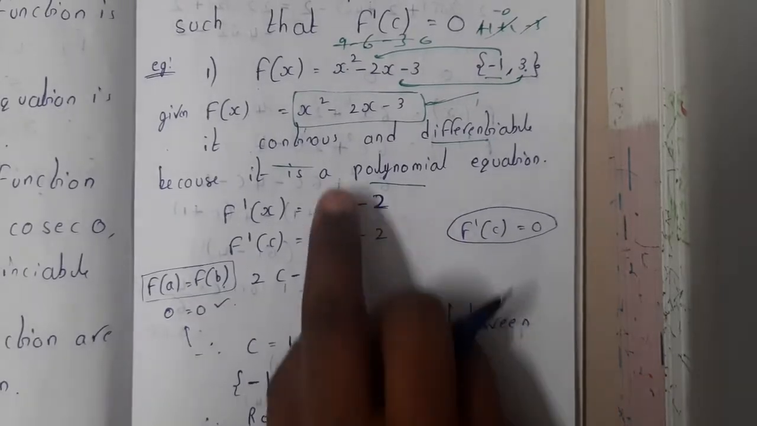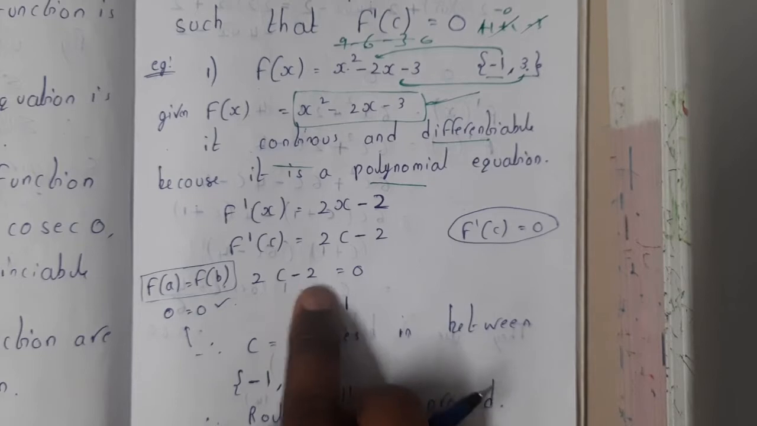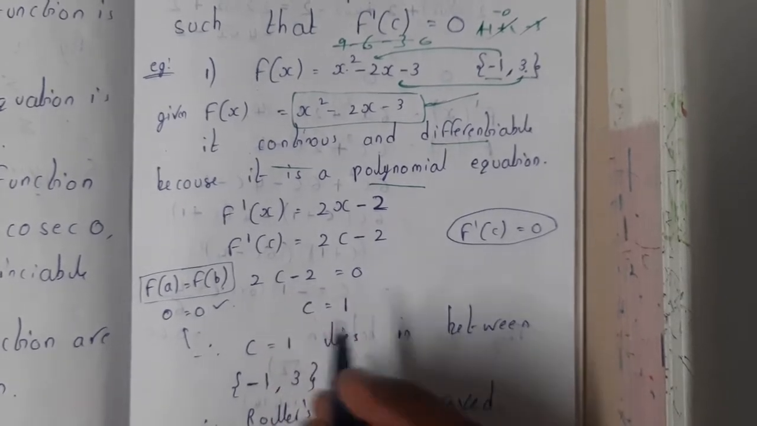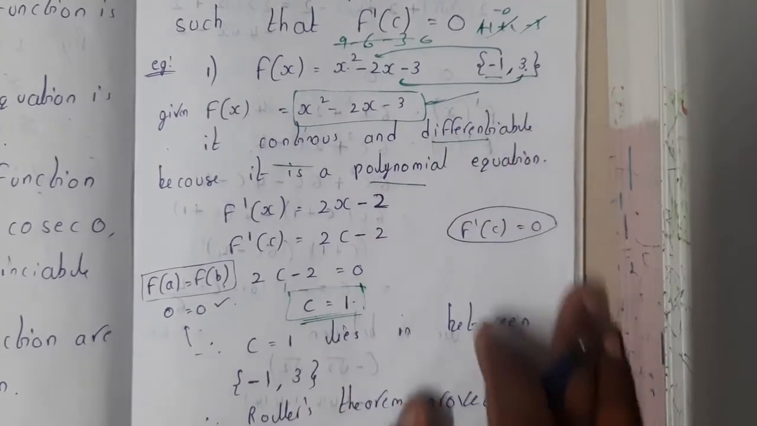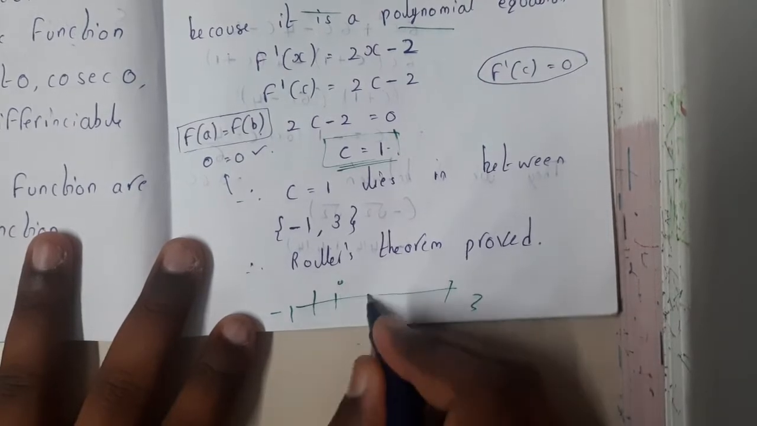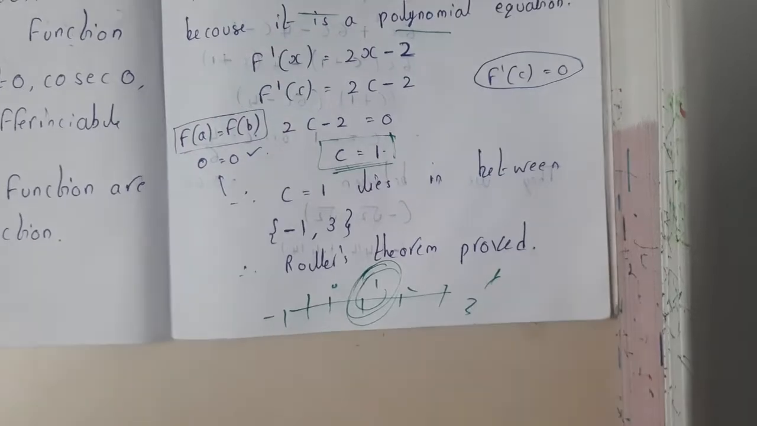Hence, f dash of c is equal to 0. So you equate 2c minus 2 to 0, and c is equal to 1. Now you check whether this c lies between minus 1 and 3. Between minus 1 and 3 you have 0, 1, 2, so here we have 1. Hence, Rolle's theorem has been proved.